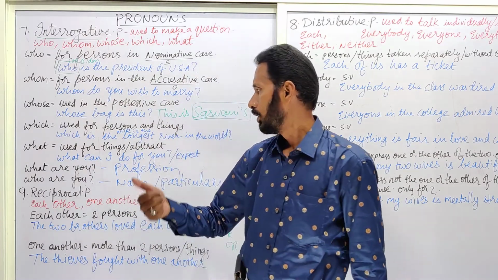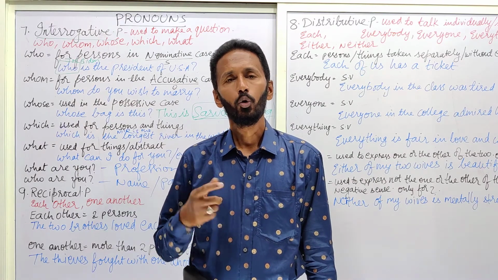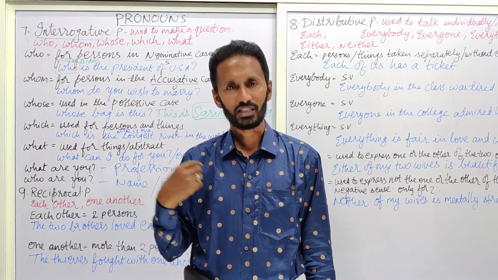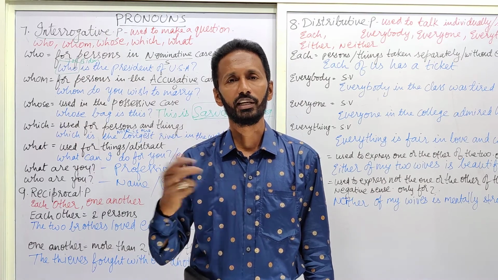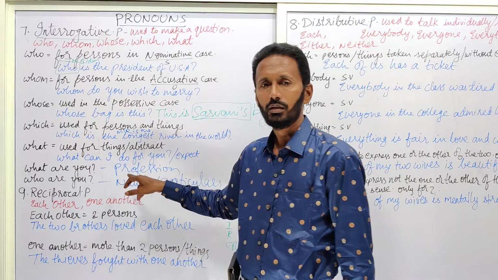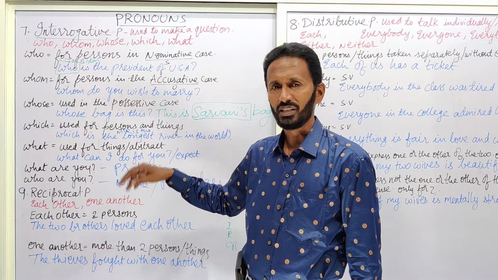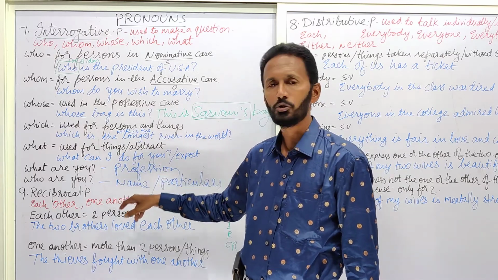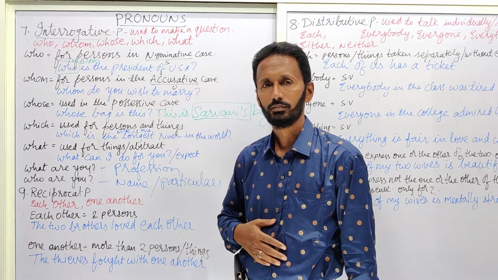For example, what are you? I am a lecturer. Who are you? I am S.S. Bhushan, working as lecturer in English at Government Degree College. So what are you is used to derive the person's profession, and who are you is used to derive the name and other personal details also.